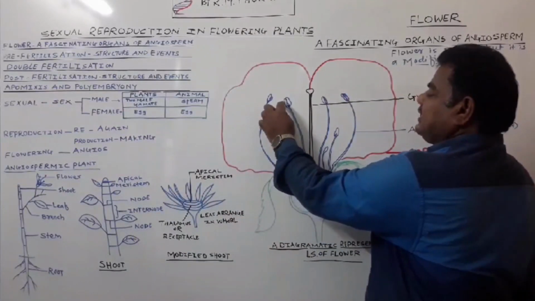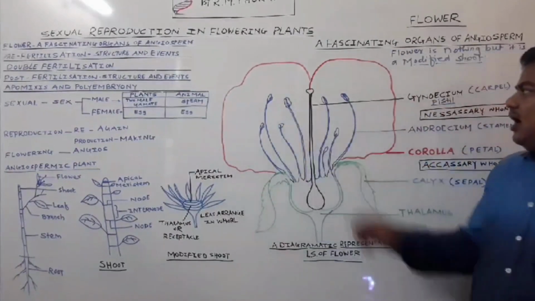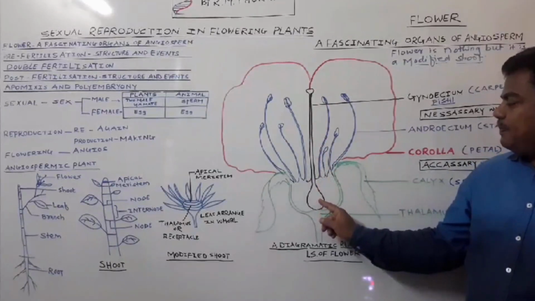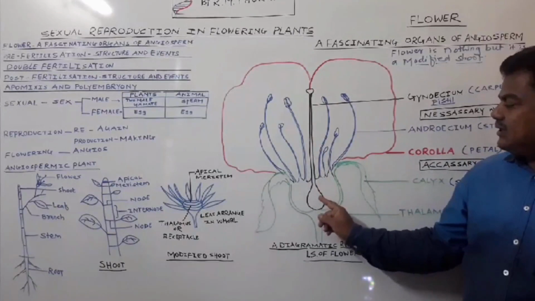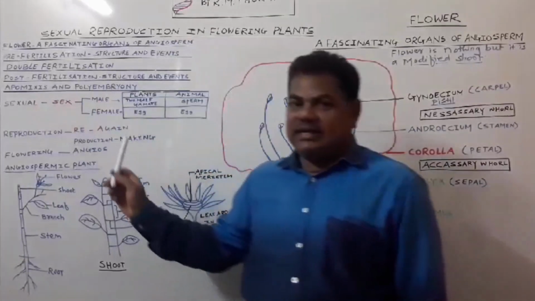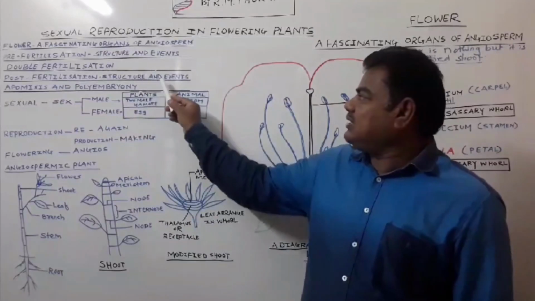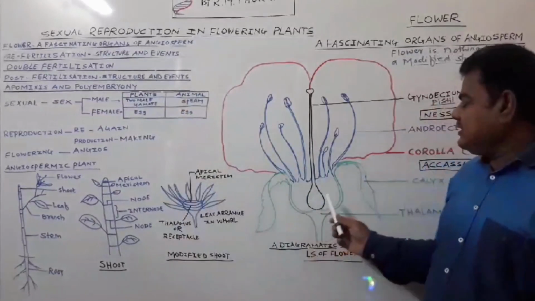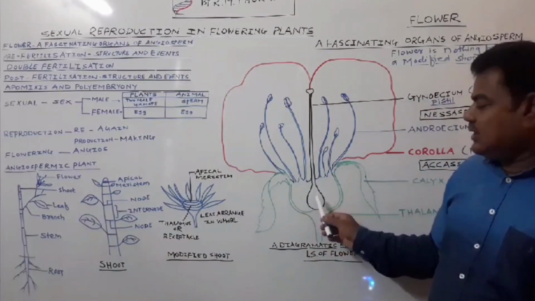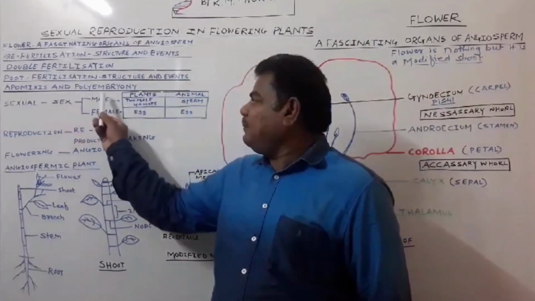how the microsporogenesis takes place in the anther and how the pollen grain formation takes place, and how in the female reproductive organ, that is the gynoecium, megasporogenesis takes place and how the egg formation takes place. Then next, double fertilization. Then post-fertilization structure and events, in which we will see how the ovary gets ripened and transformed into fruit. Then next, apomixis and polyembryony.